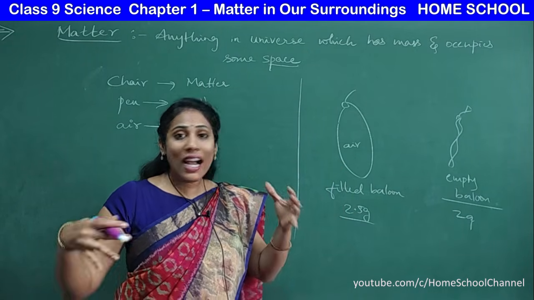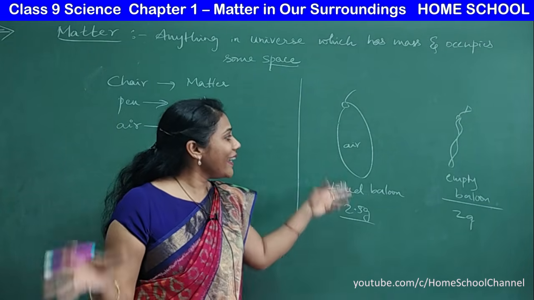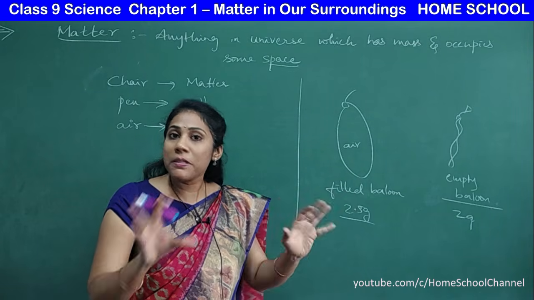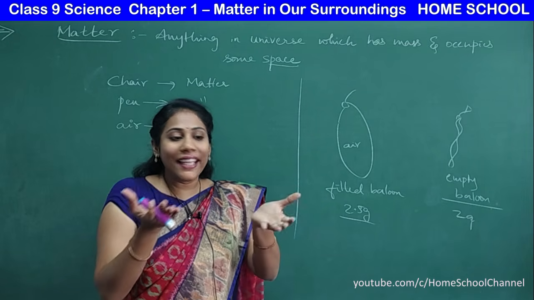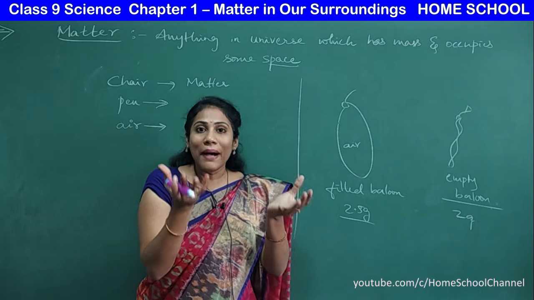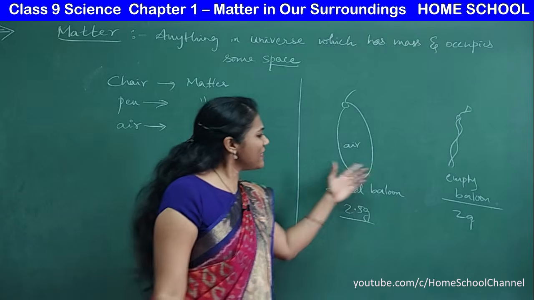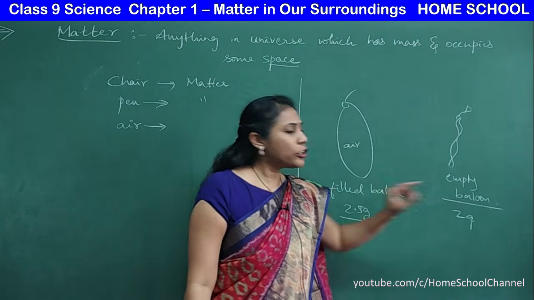We can't see this air with our eye, but we can feel it. Even this air has mass and it occupies some space in the universe. We cannot feel the mass of air, but we can come to know that it has mass by experiments like this. The empty balloon has 2 grams.